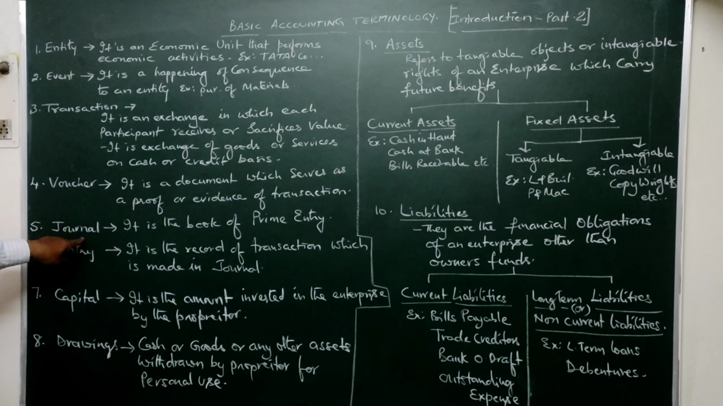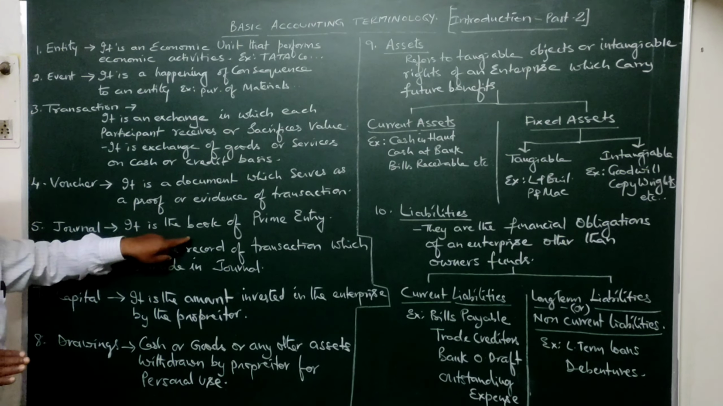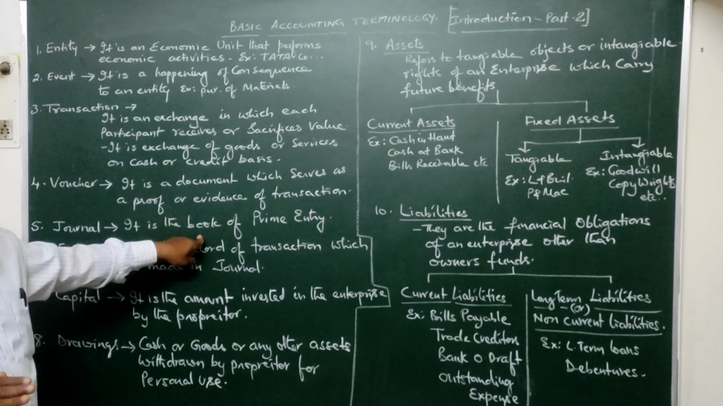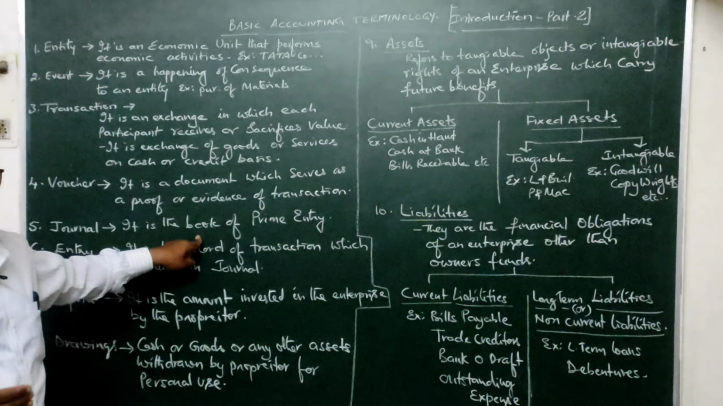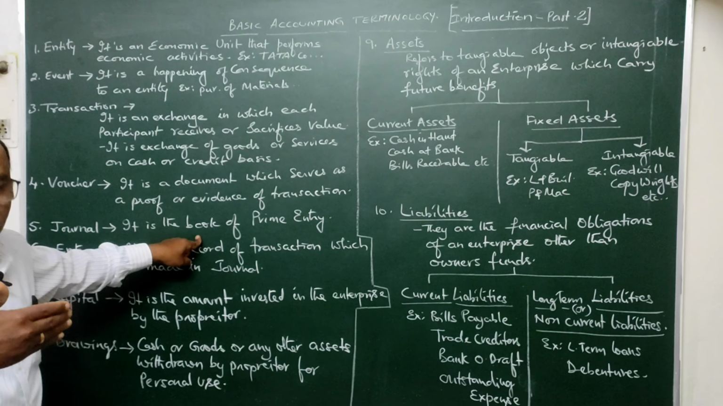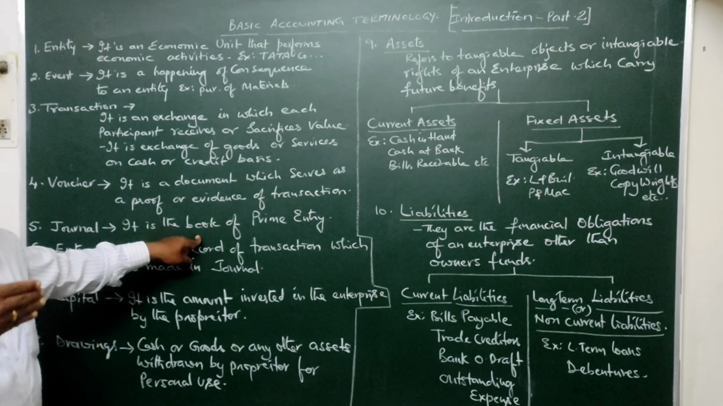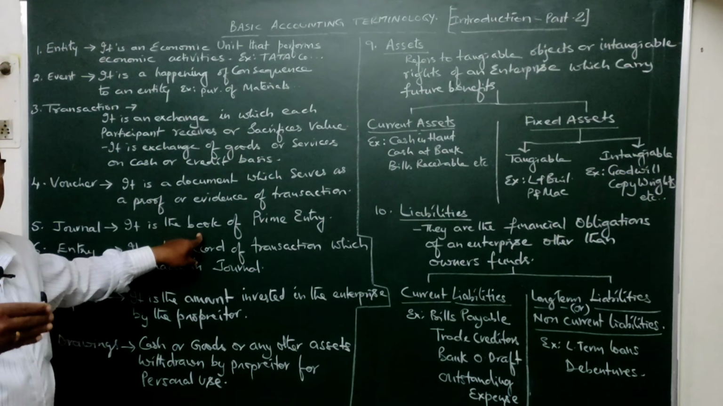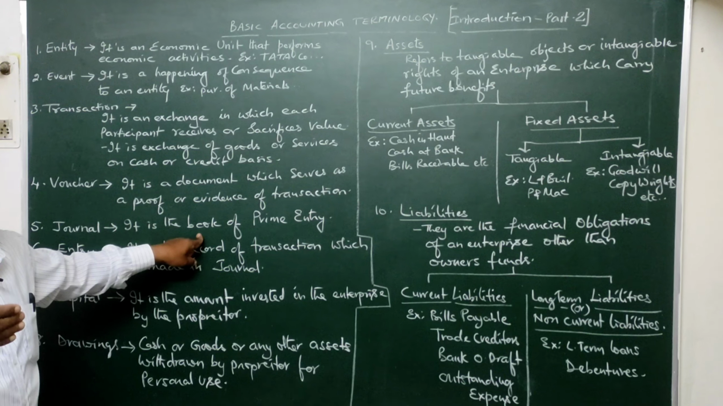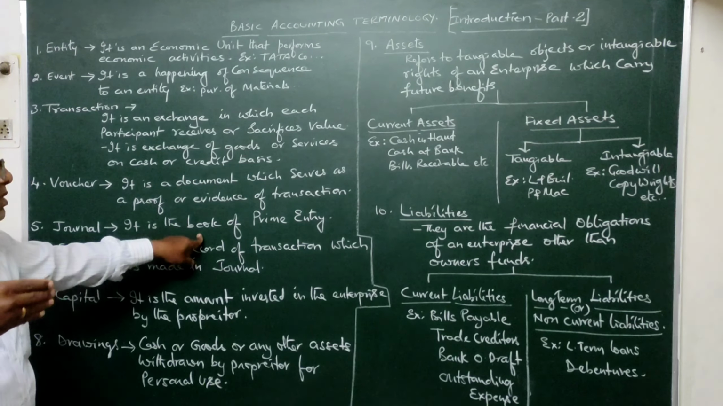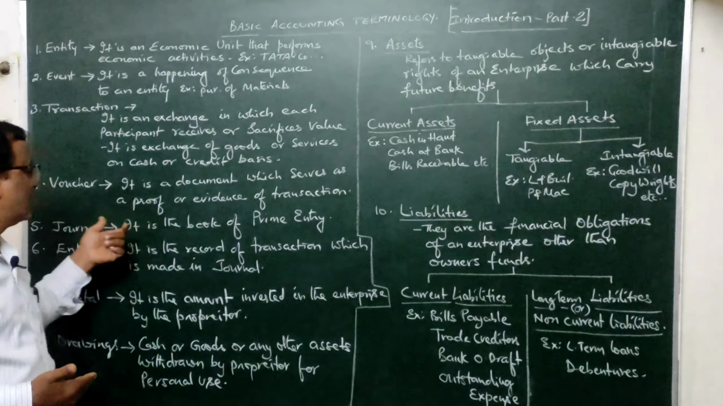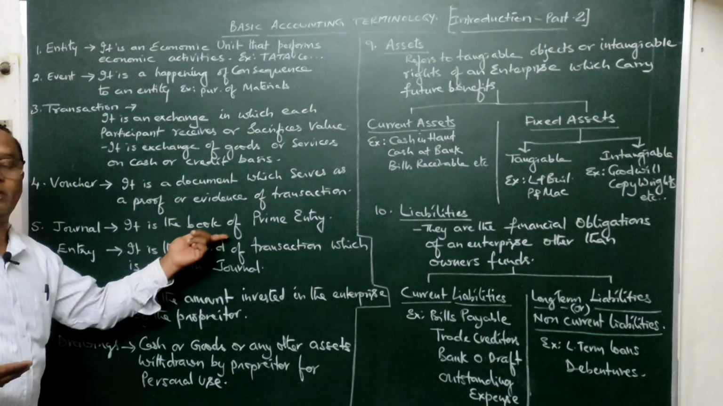Next again, journal. What is a journal? Journal is the book of prime entry, he says. Prime entry means among the accounting books which are being maintained, the first book which is maintained is called a journal. This is that particular book wherein the business transaction for the first time is recorded. So that's why it is called a book of prime entry.